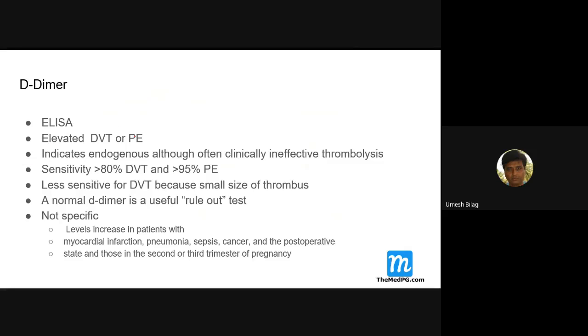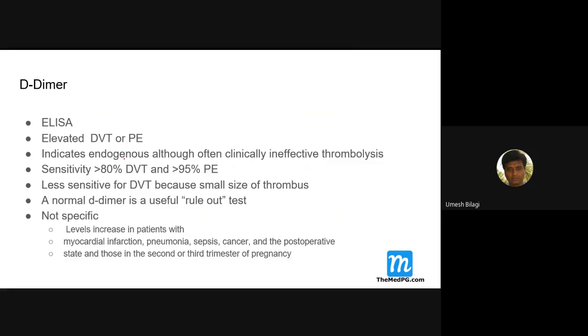And one more thing, this D-dimer, in a case of a DVT, I'm talking about sensitivity now. It is more than 80% in case of DVT, whereas in pulmonary embolism it is pretty good. It is more than 95%. So this can be a good screening test. Because it has a very high sensitivity, that's why D-dimer is used as a screening test.